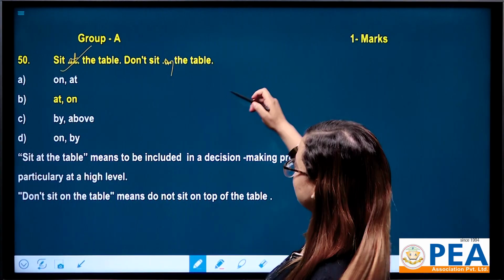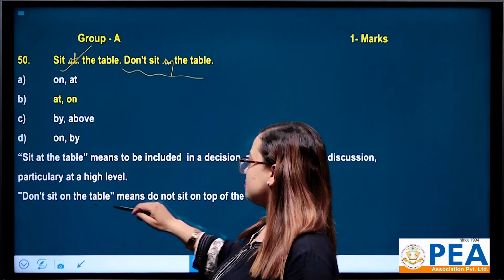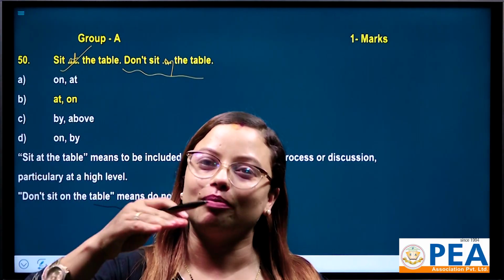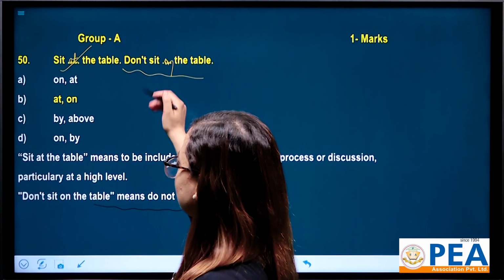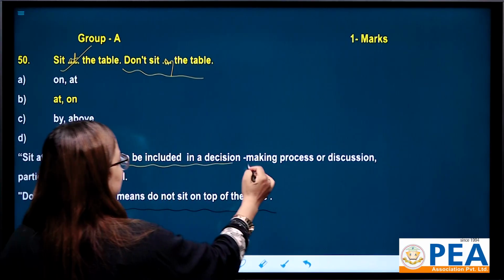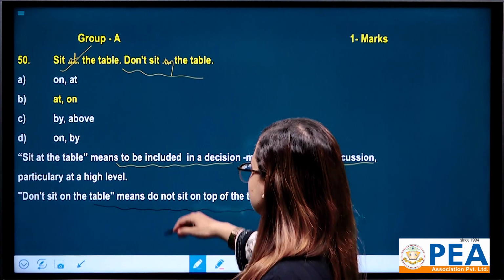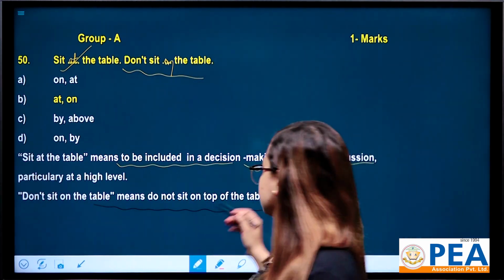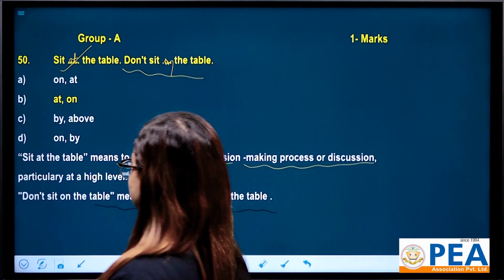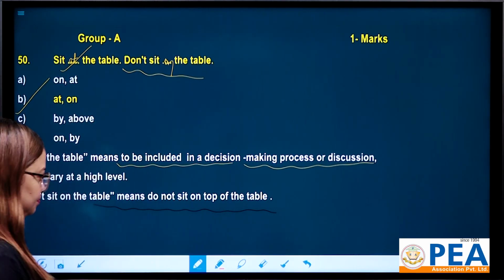I would like to start from this very sentence. Don't sit on the table means do not sit on the top of the table, right? And what about this? Sit at the table means to be included in a decision making process or discussion, particularly at a high level. This is the actual meaning of "sit at the table". That's why option B is correct.